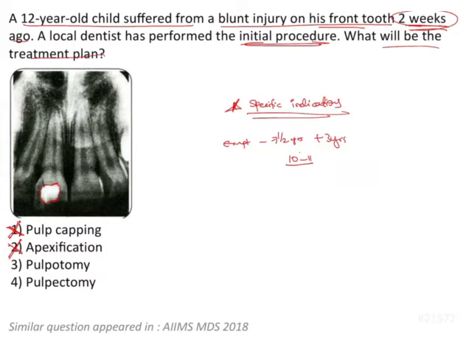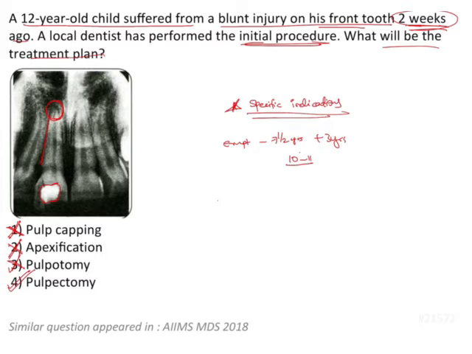Now coming to pulpotomy. The indication for pulpotomy is also such that there's an open apex and the carious involvement is restricted to the coronal pulp. So we want to maintain the radicular pulp so that the apex closure can take place. Now we can appreciate on the radiograph that there are some PDL changes, widening of the PDL, and also some periapical radiolucency. So we know that the radicular pulp is also involved because obviously necrosis must have taken place. So again, pulpotomy is ruled out. So this leaves us with pulpectomy or root canal therapy.